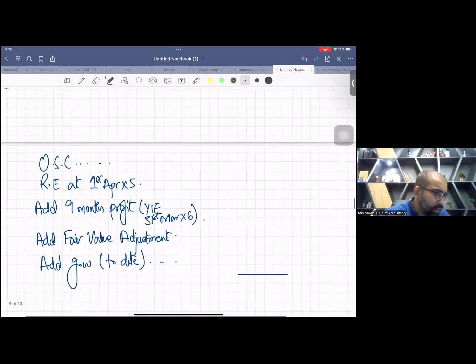Okay, what is the ordinary share capital? It was 1 million, right? And what is the retained earning? Can anybody tell me the retained earning number? It was 1,456,800. Thank you.